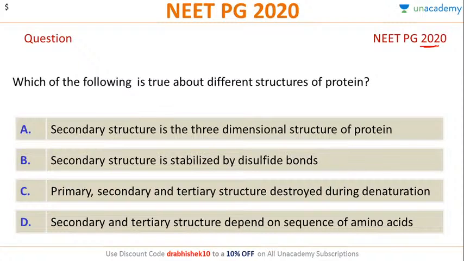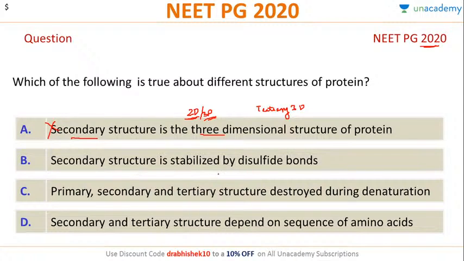Which of the following is true about different structures of protein? Let's look at each one of these. Secondary structure is three-dimensional structure of protein. Now secondary structure need not be three-dimensional. Tertiary structure is definitely three-dimensional, but secondary structure is generally two-dimensional or maybe three-dimensional. For example, alpha helix is three-dimensional, beta pleated sheet is two-dimensional. So this is not correct.